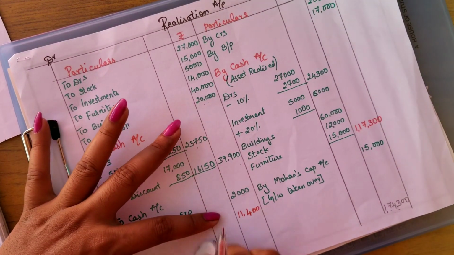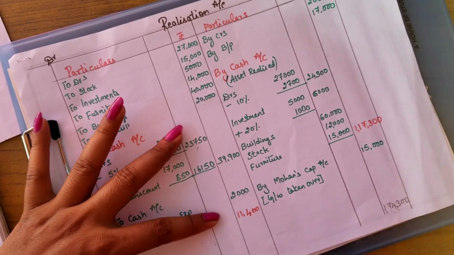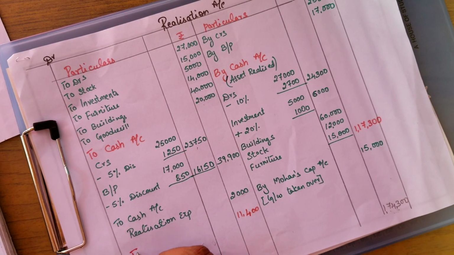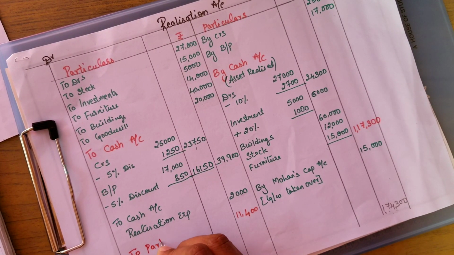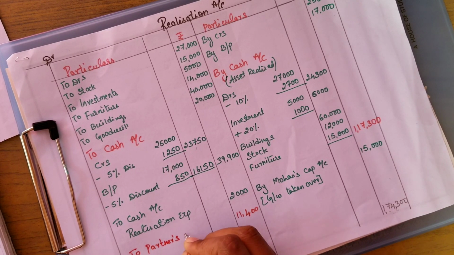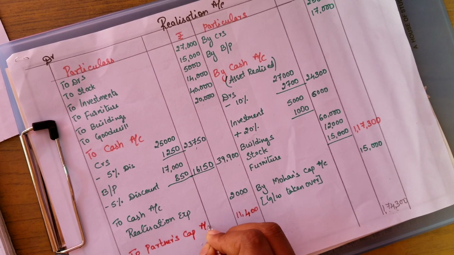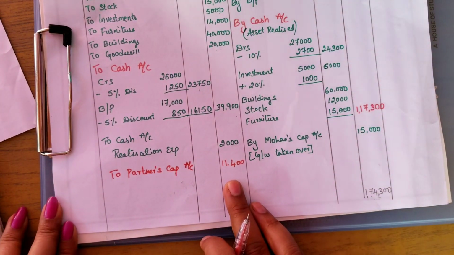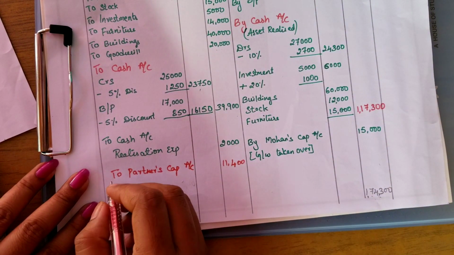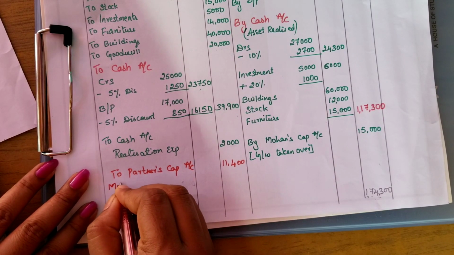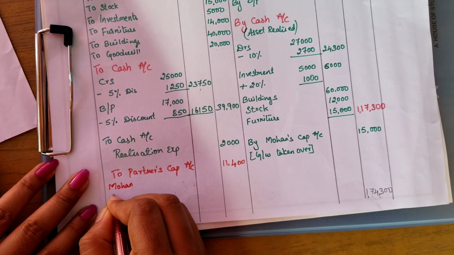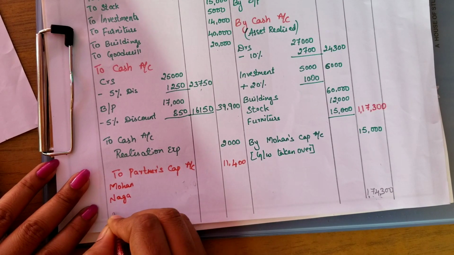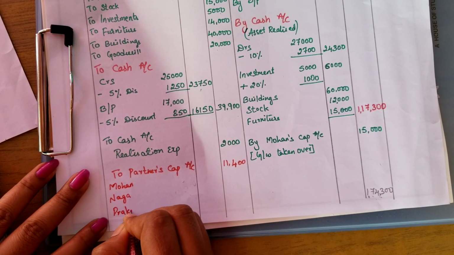Profit on realization account is 11,400. This will be transferred to partners capital account, and we need to share this. We have to show the sharing of this in here itself for the partners, that is Mohan, Nagraj and Prakash.